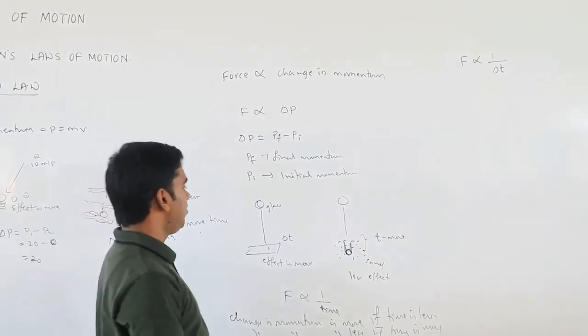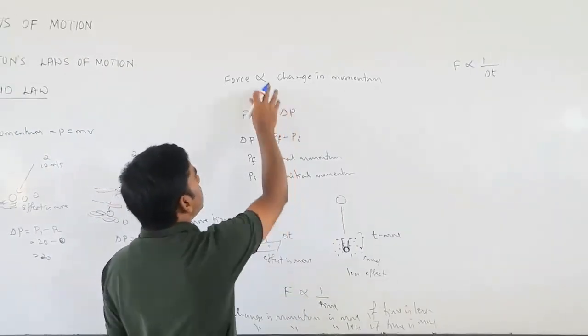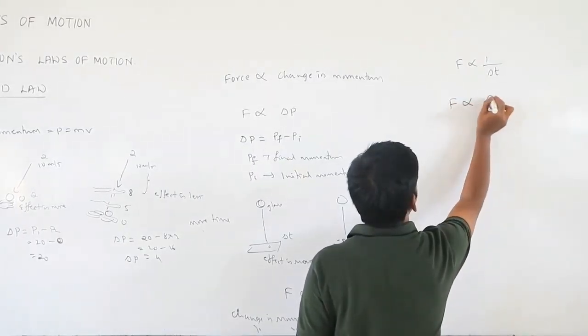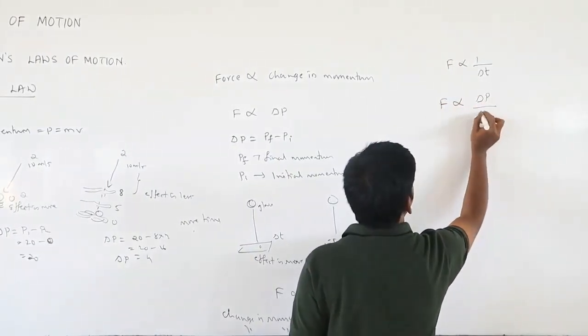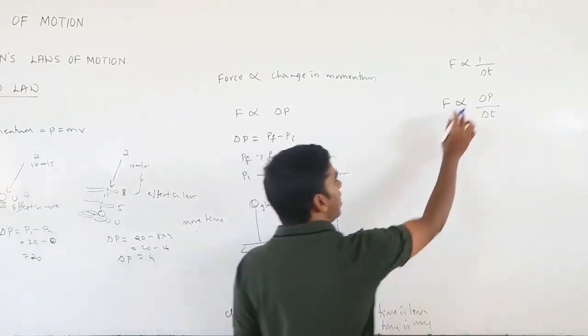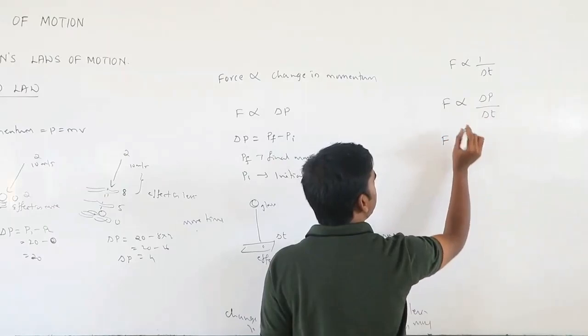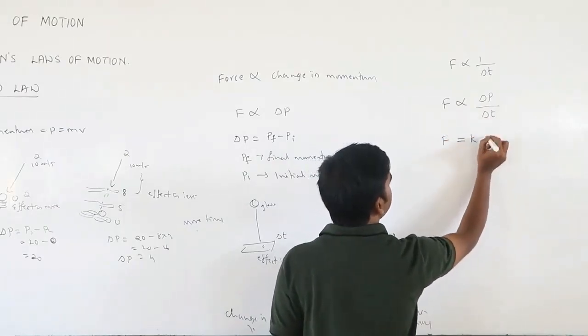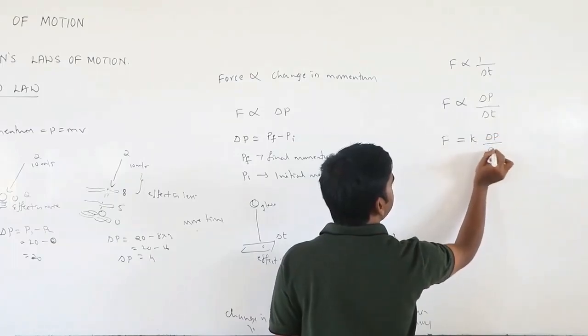I will combine these together. So force is directly proportional to change in momentum and inversely proportional to change in time. I will remove this symbol and simply write it as equals, taking some constant k, so delta p divided by delta t.